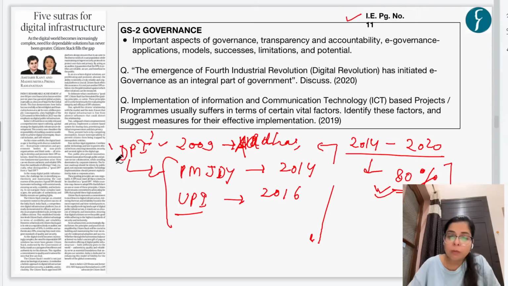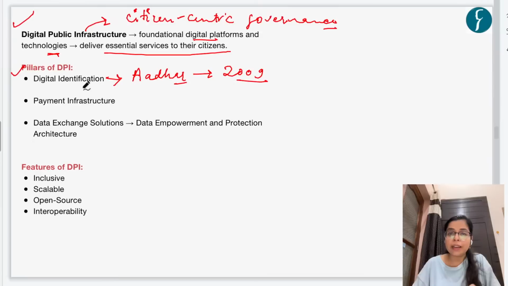The first key pillar here in India is digital identification, and this was possible via the launch of Aadhaar, which was launched in the year 2009. So what is Aadhaar? Aadhaar is a unique biometric based digital identity card for Indian citizens. Okay, so this Aadhaar gives digital identity to Indian citizens.